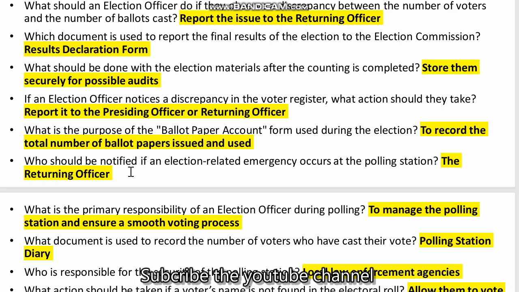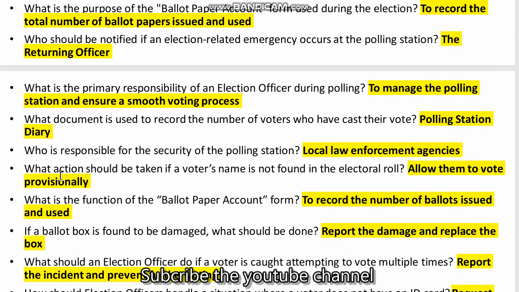Who should be notified if an election-related emergency occurs at the polling station? The returning officer. What is the primary responsibility of an election officer during the polling? To manage the polling station and ensure a smooth voting process.